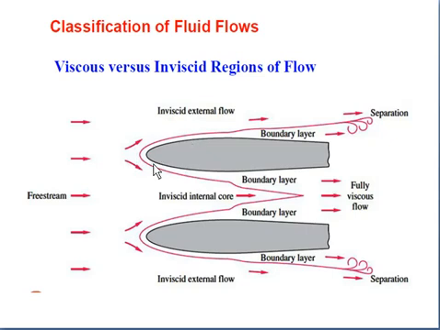At this surface point, the velocity of the flow is zero. The region between these two lines is called the viscous region.